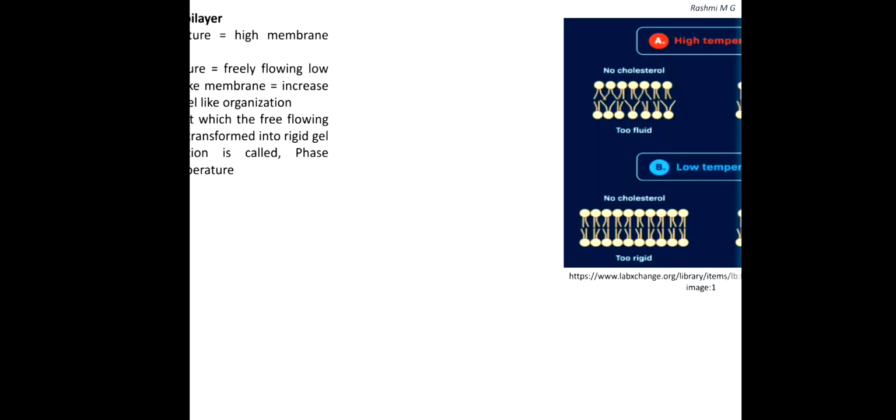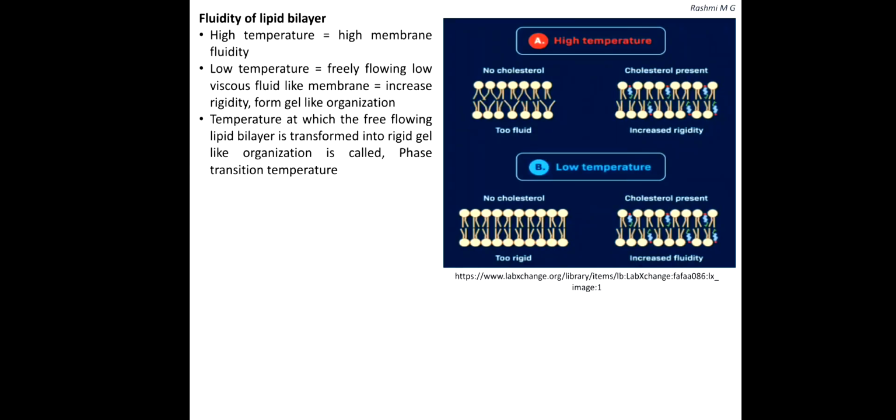Fluidity of a lipid bilayer. The fluidity of the lipid bilayer, the optimal value of which is a prerequisite for normal cell growth and function, depends on lipid composition and temperature. In general, an increase in the temperature tends to elevate membrane fluidity. Lowering of temperature changes a freely flowing, low viscous, fluid like membrane structure to a more rigid gel like organization. This change is described as phase transition, and the temperature at which this happens is called transition temperature.